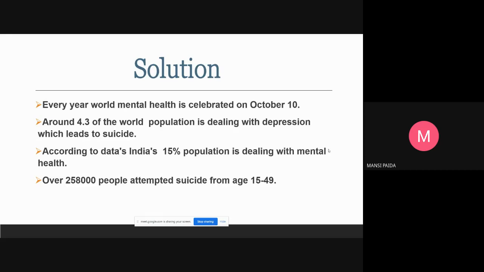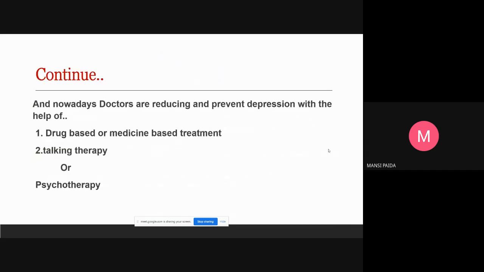So doctors and psychologists are reducing stress and depression, and today in the market there are two ways: drug and medicine treatment, and second is talking therapy, or psychotherapy, where you discuss your problems with psychiatrists and your doctors. So now I am again inviting Nikita to present the next slide.